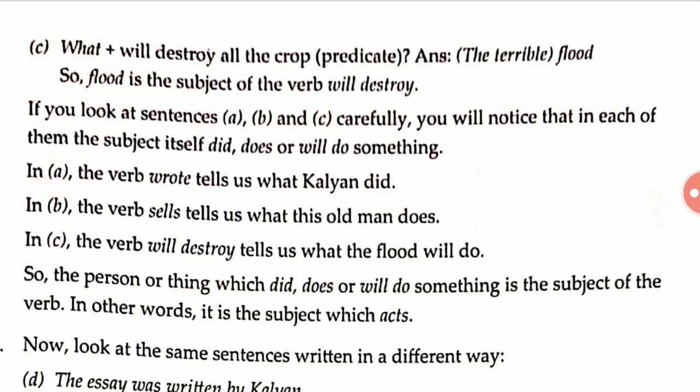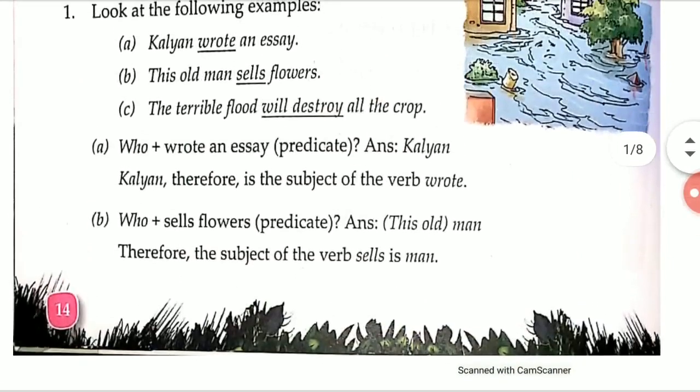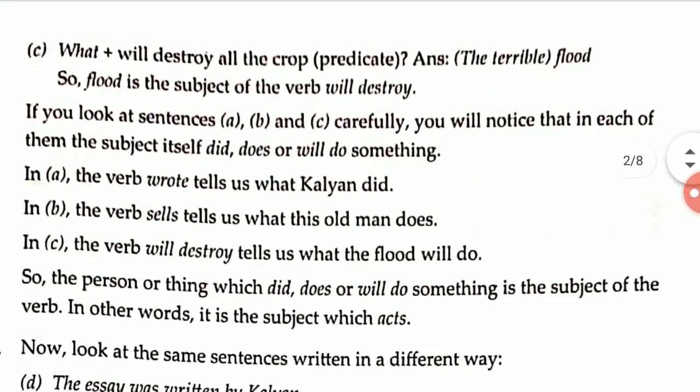He sells flowers. And in example C, the verb is will destroy. What will destroy? The flood will destroy all the crops. Understood this? The subject itself did, does, or will do something.